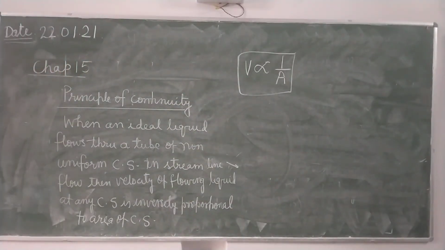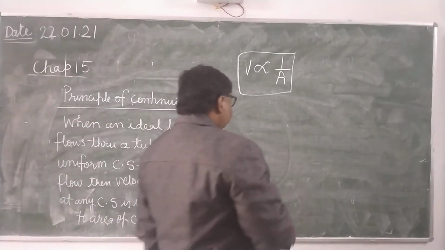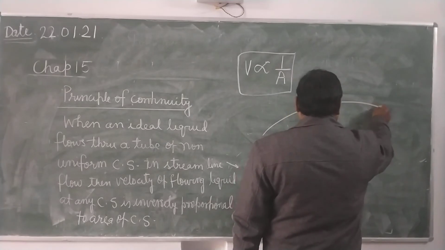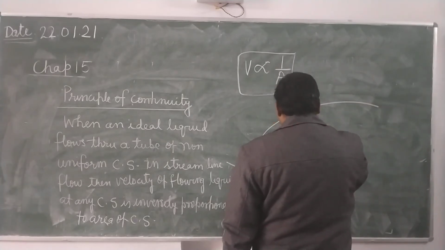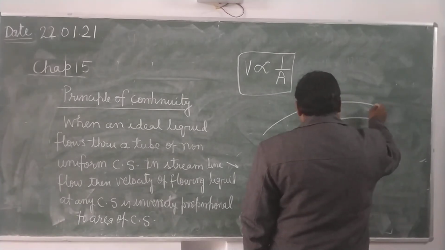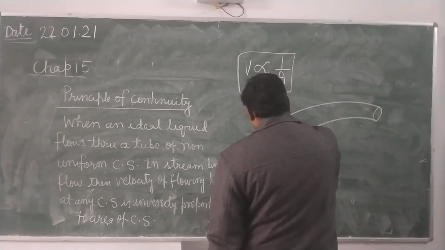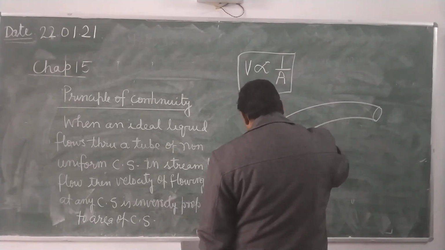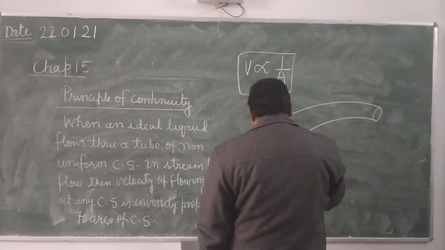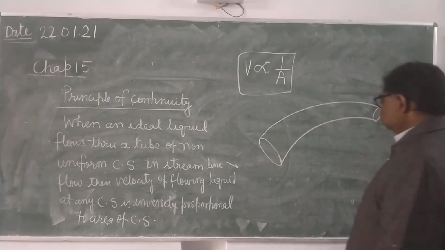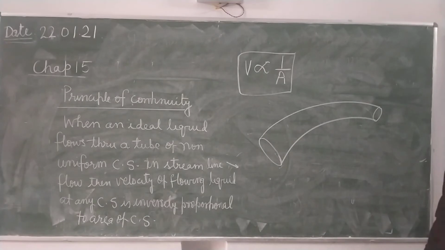And why is it so? So you can see here, this is a tube of non-uniform cross section. Now see here.